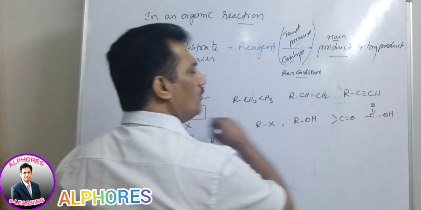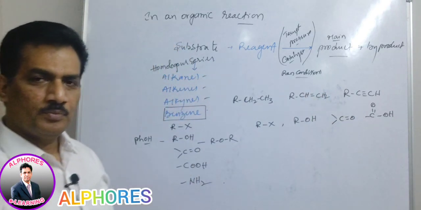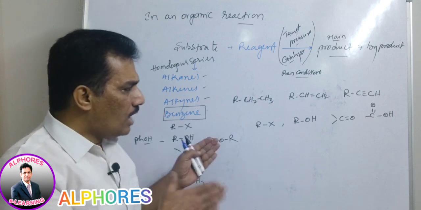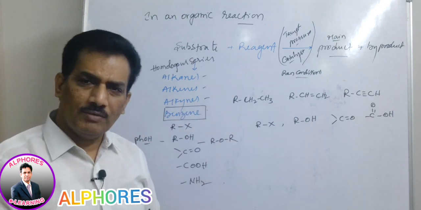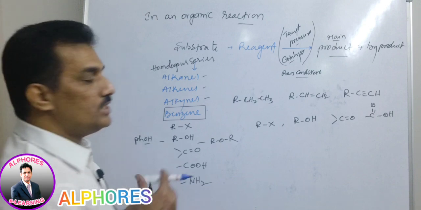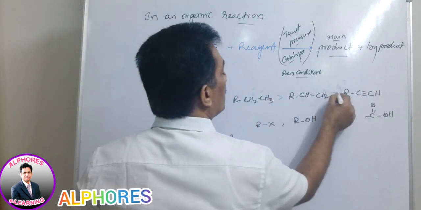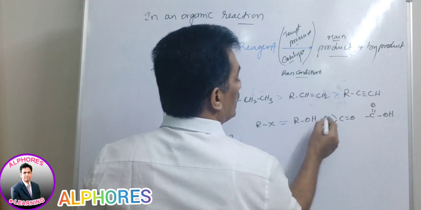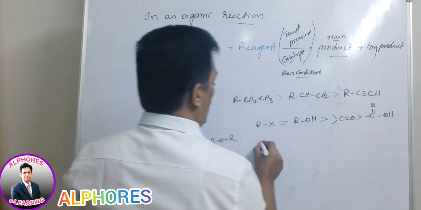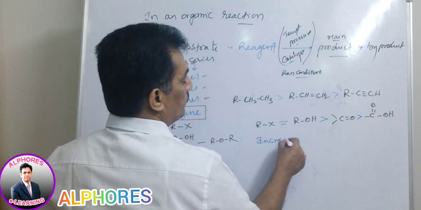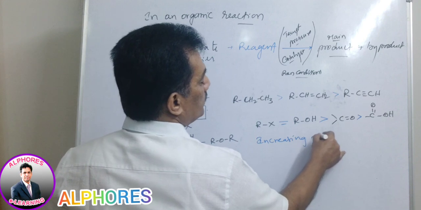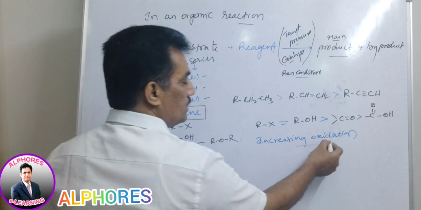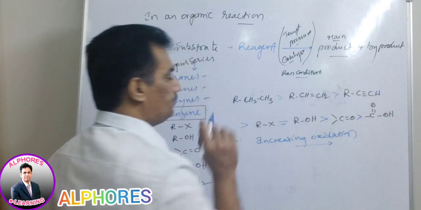Do you know why we are always following the same sequence? Any one of you? How are these compounds arranged in such a sequence? You remember, it is nothing but increasing order. These two are equal. Increasing order of oxidation. Increasing oxidation. You just remember, this is increasing oxidation.